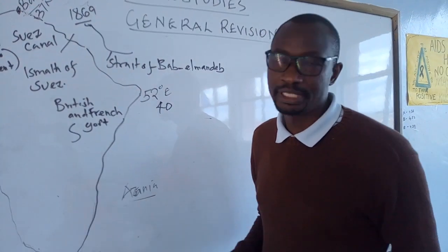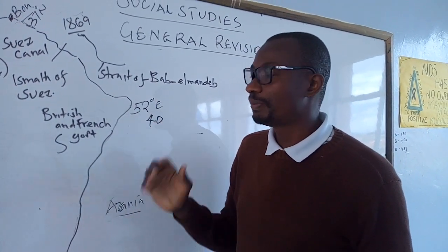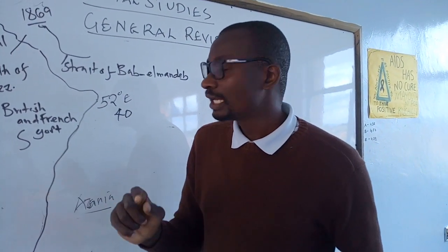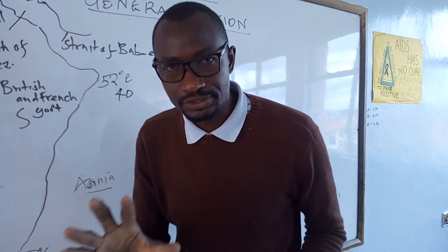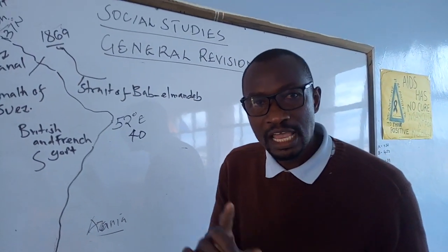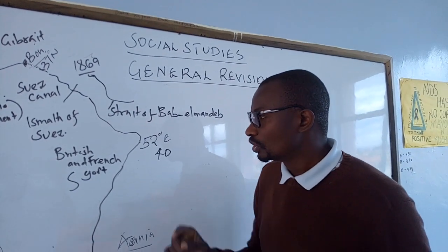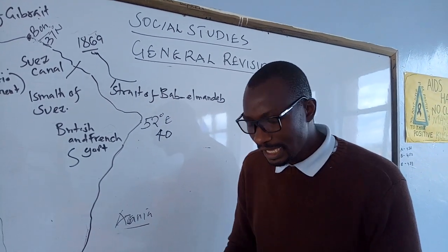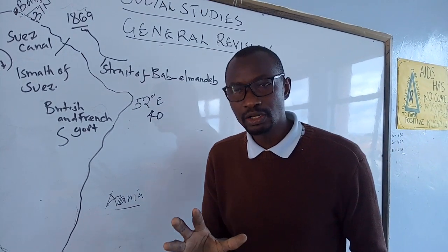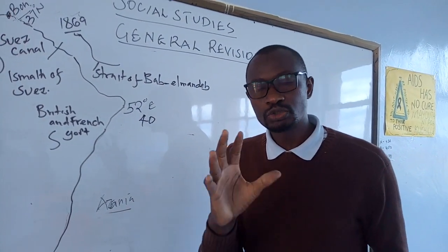Somalia is associated with terrorism. That's the main problem facing the development of Somalia. Number two, the main economic activity in Somalia is livestock keeping. Number three, Somalia is dry. 80% mathematically of the drought in Somalia is caused by what?